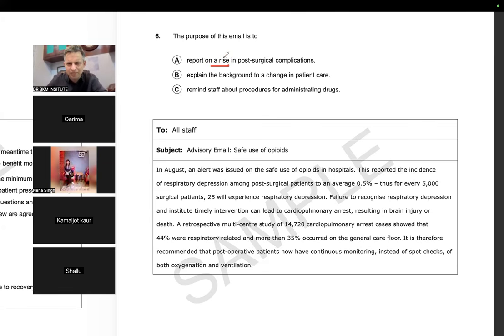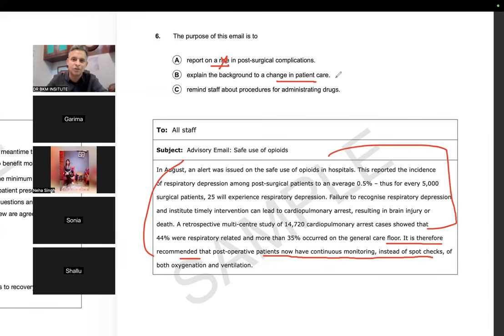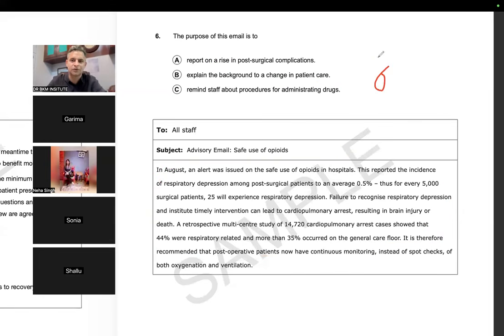Rise in surgical complications, there was no rise. And also the words therefore, recommended, advisory told me the answer should be in this line. Then I read this line carefully again. Now have continuous monitoring rather than spot checks, so there is a change in the patient care. Was there a background? Yes, there was a story. Then you reach this answer very easily. So you have to connect the dots for the difficult questions. And if you do that, you score 6 out of 6. And no wonder some of our people get 450 in reading, because they understand this approach, and that is how we do it. So I will take a pause.